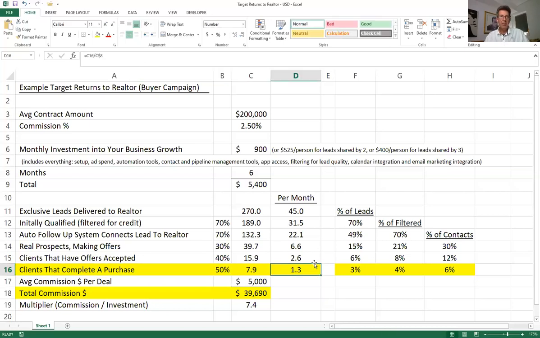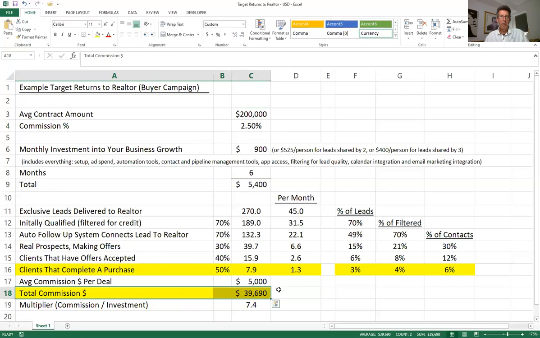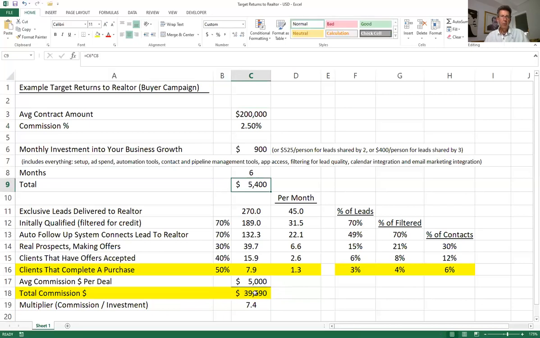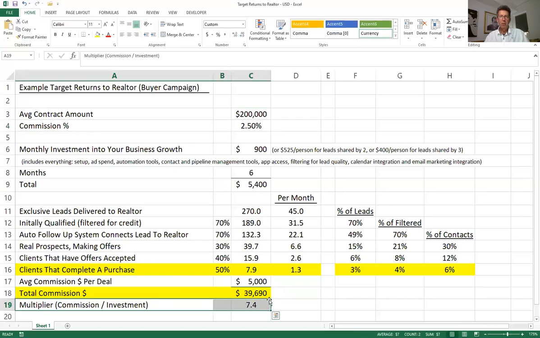I want to be realistically conservative here, and just take a look at a framework from which you can make a viable business decision in our working together or not. So with an average commission of $5,000 based upon these numbers, we're looking at total commissions in the range of, let's say, 40,000. So with 5,400 going in, 40 thousand coming out, we're looking at a multiplier of say 7.5 on your investment. That's super powerful, obviously. Before we get too excited, I want to talk about a couple concepts.